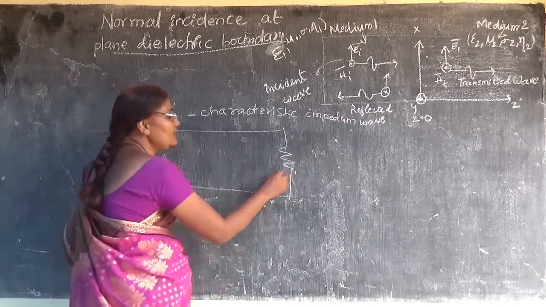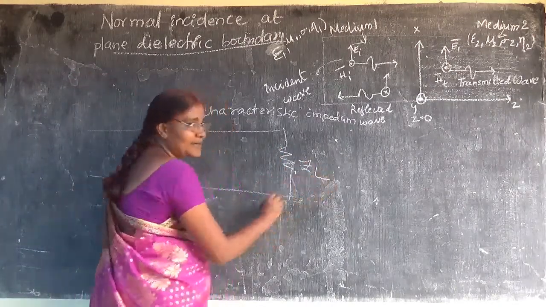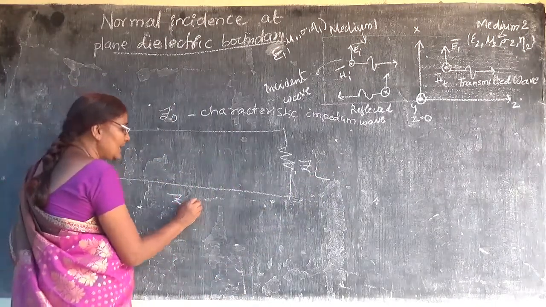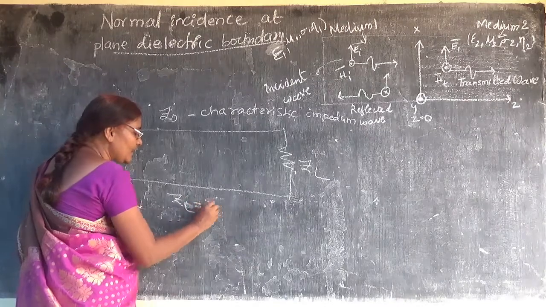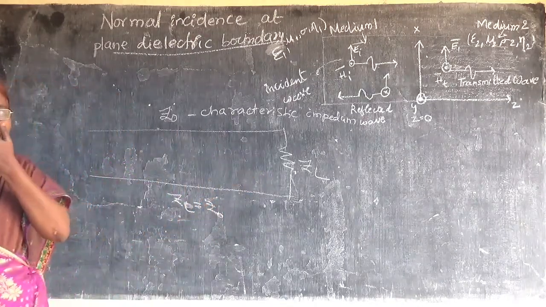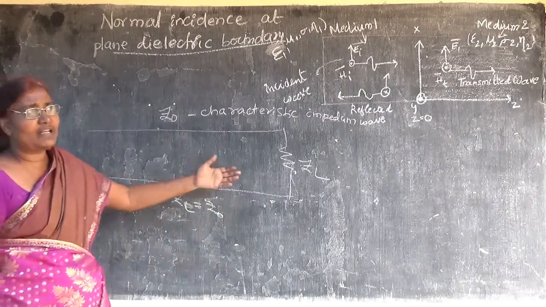This impedance is called ZL, the load impedance, and the load impedance should be equal to the characteristic impedance. Then only the maximum power will be transferred. The maximum power transfer theorem will work here.